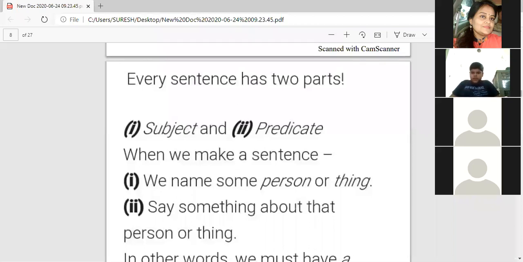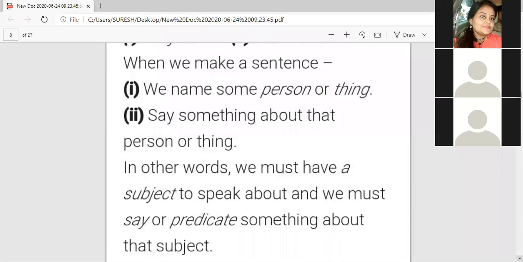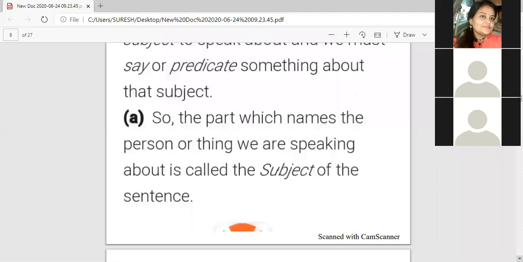Whenever we make a sentence, it would be about a person or a thing, and the rest of the sentence says something about that person or thing. In other words, we must have a subject to speak about. We must say or predicate something about the subject. So you all know the meaning, what is subject and what is predicate?